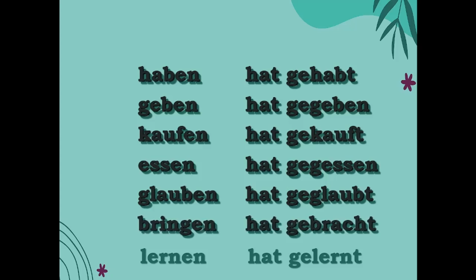Even to believe, there is no change of location and state. It might be confusing if you think too much about change of state and to believe, but remember, haben is the correct one. Bringen is to bring. Even though it looks like you are bringing something, it doesn't mean there is a change of location here. So haben is the correct one. Lernen, so you are learning. That also takes haben.